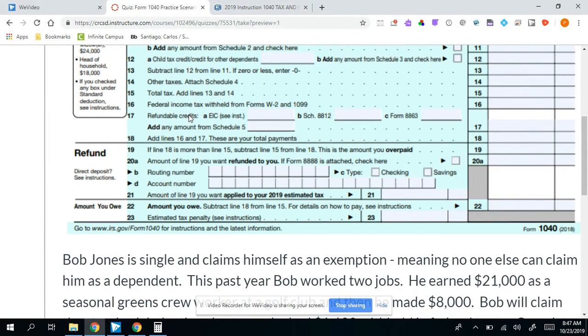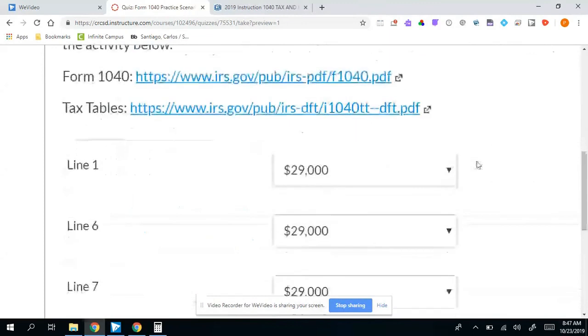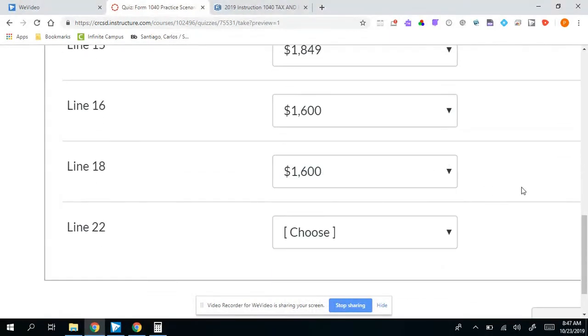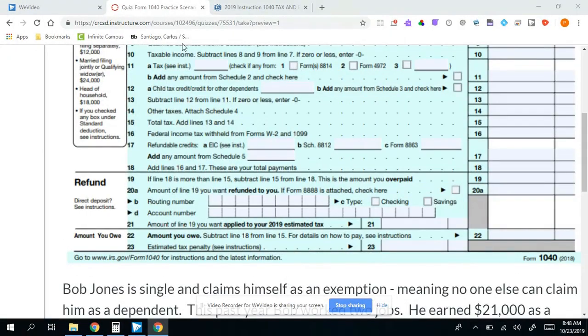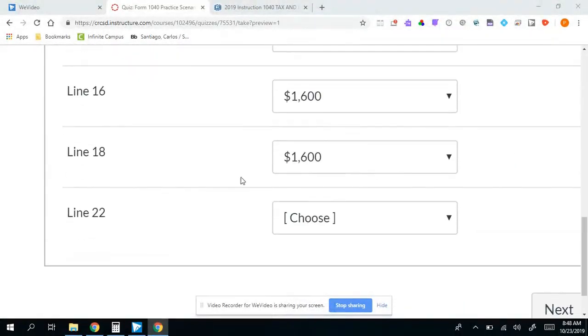Nothing is mentioned about refundable credits, so that line will be blank. So line 16 plus 0 is going to be the same number I had on line 16, which was 1,600. I'm going to look at line 19, and I know right away because I am giving it away with the lines I had right here. Line 19 is going to be blank, and I'll be skipping down to line 22.